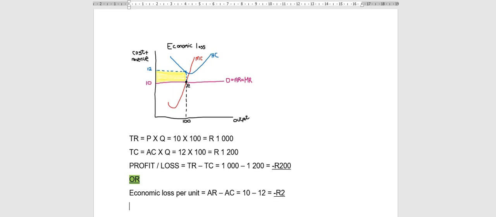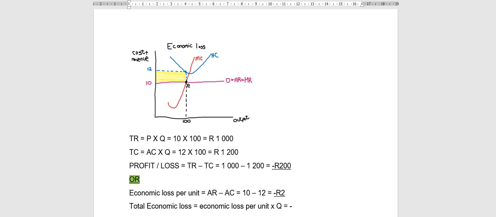But the question is not asking what my economic loss per unit is. The question is asking what my total economic loss is. Am I selling just one? No, I'm selling 100. So total economic loss will be my economic loss per unit times how many I am producing.